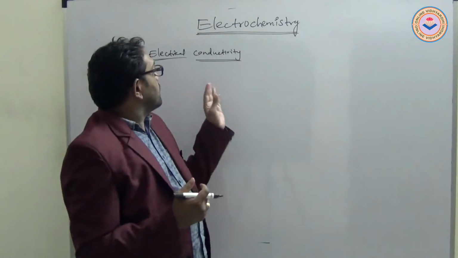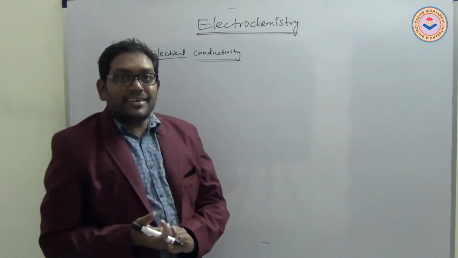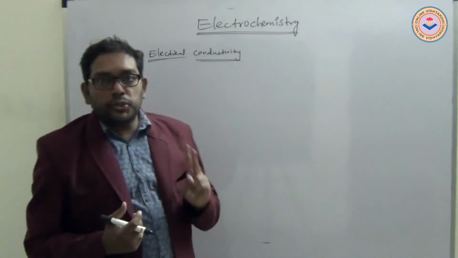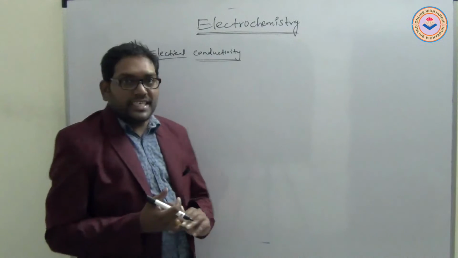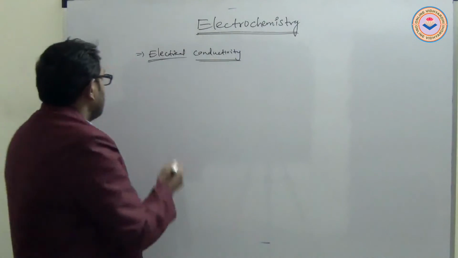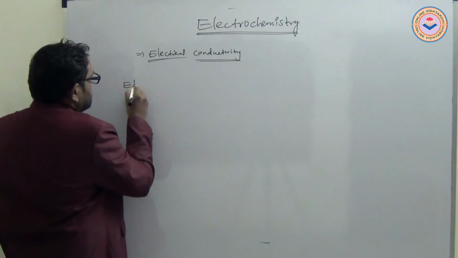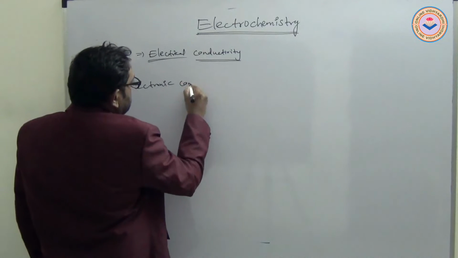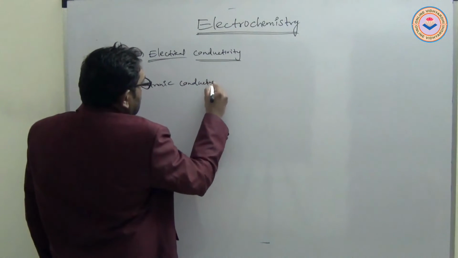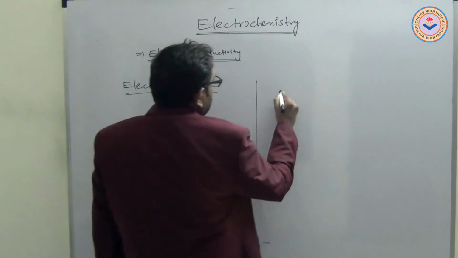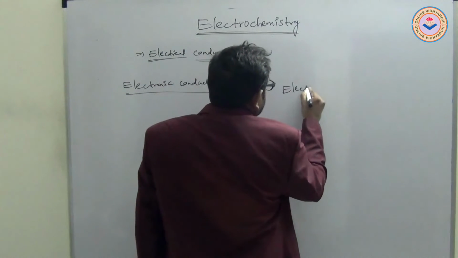Depending on electric conductivity, substances are broadly divided into two types: electronic conductors and electrolytic conductors.